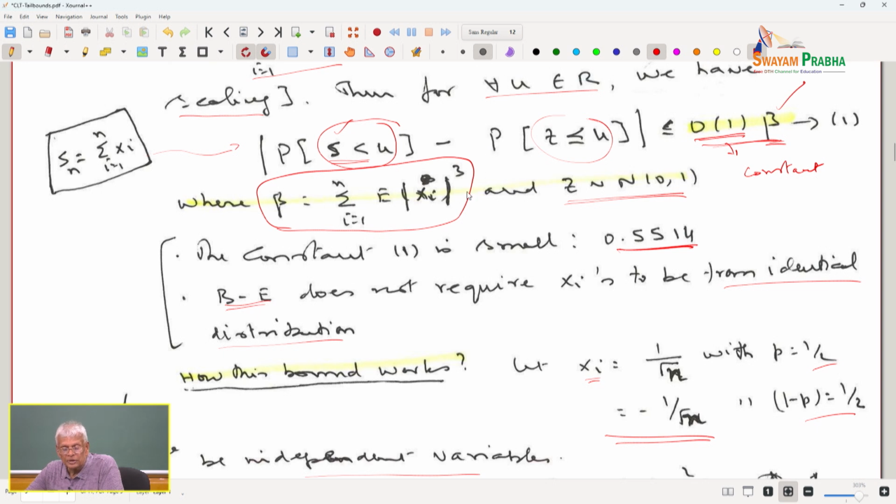I did not prove this theorem. I am taking it as very well established and well known. There are proofs in many standard textbooks. One of the books I like is Feller, William Feller, volume 1, probability. The two-volume books by William Feller are a great book.